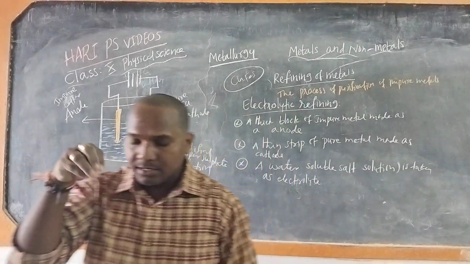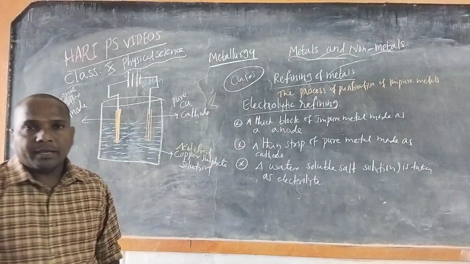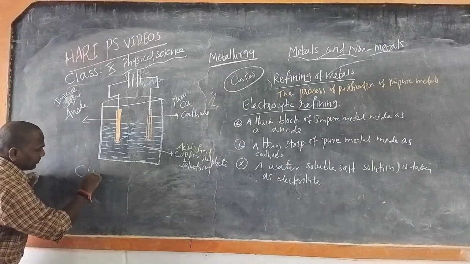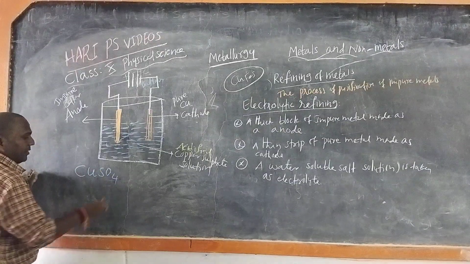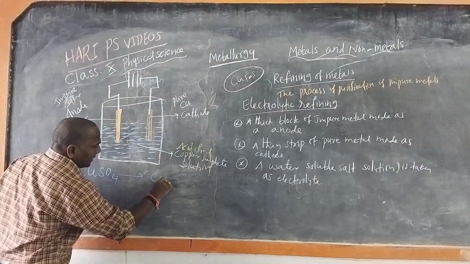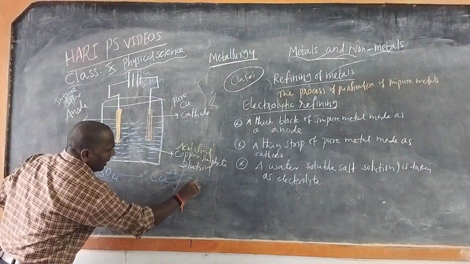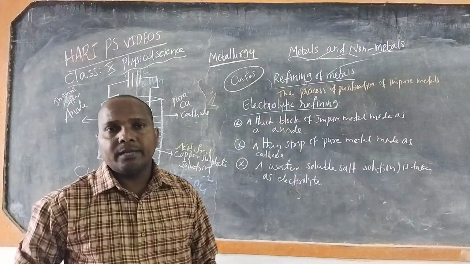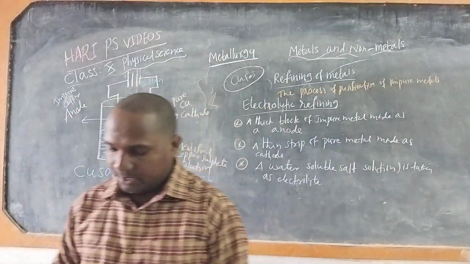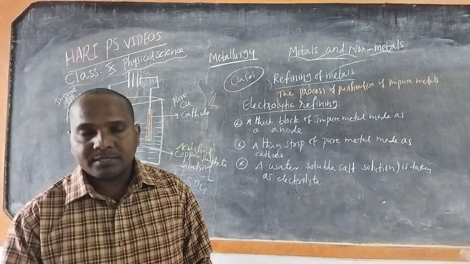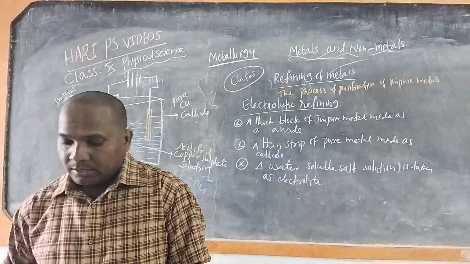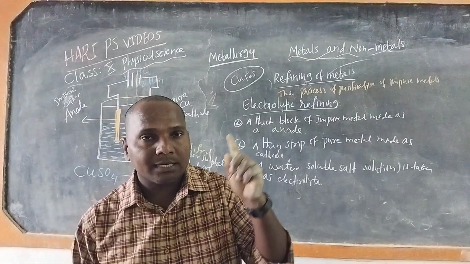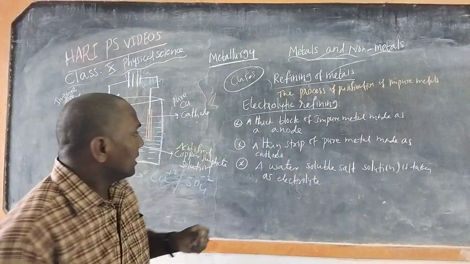When electricity is passed, copper sulfate dissociates and contains Cu+2 and SO4-2 ions. On passing the electric current through copper sulfate solution, the following reactions take place at the anode and at the cathode.